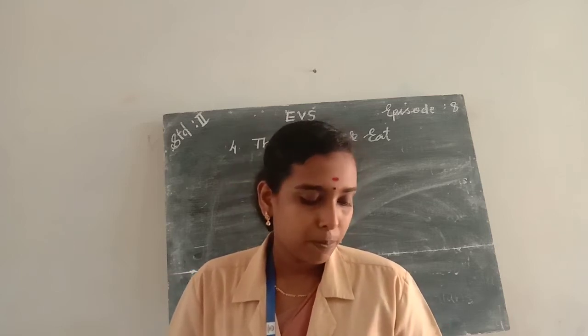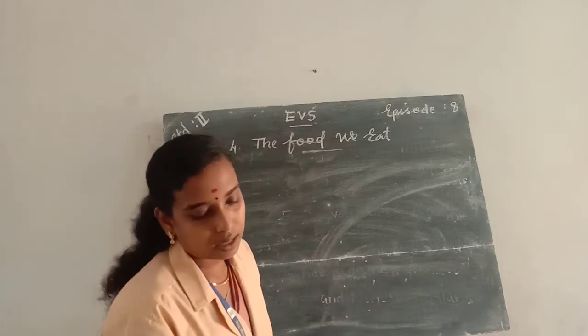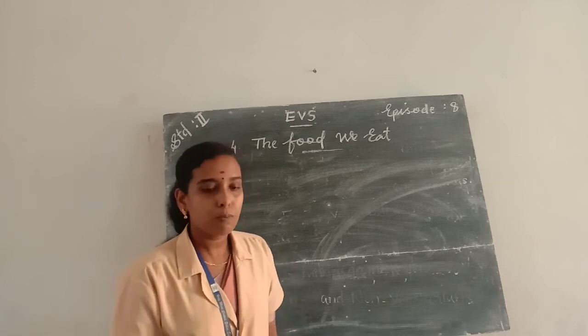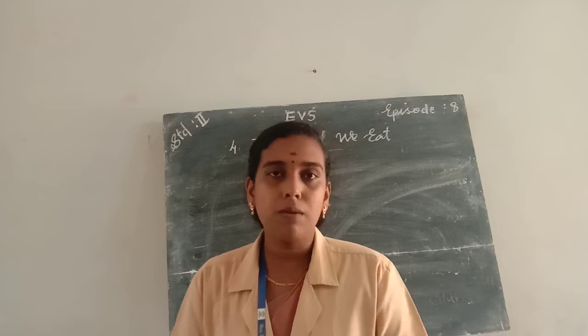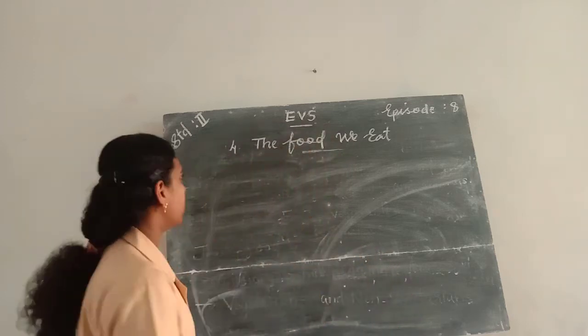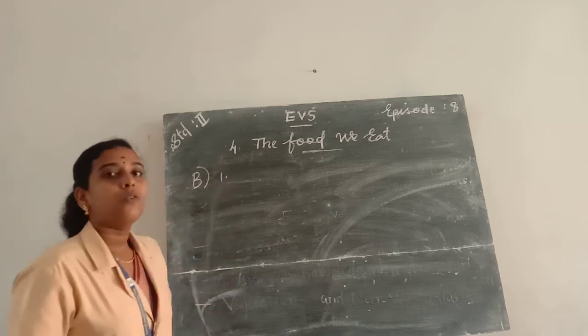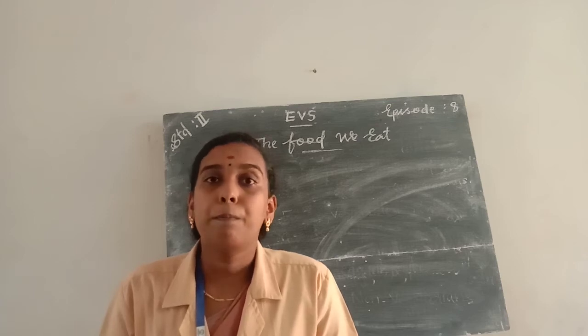Okay. Then part B, write true or false, and write T for true and F for false statements in the given boxes. So the first question is: we get pulses from animals. Is it true or false? We get pulses from plants. Pulses are plant products.